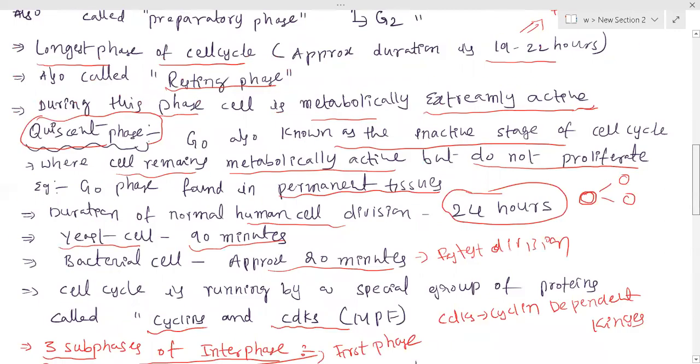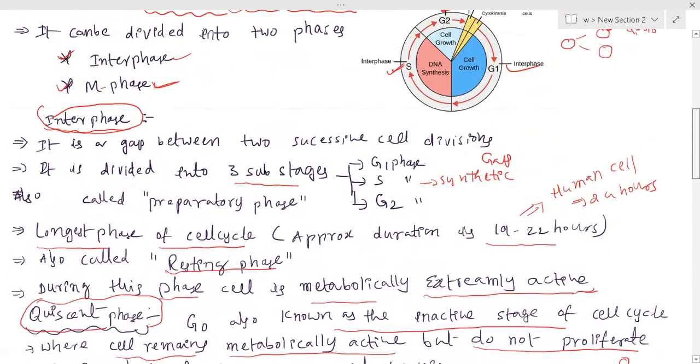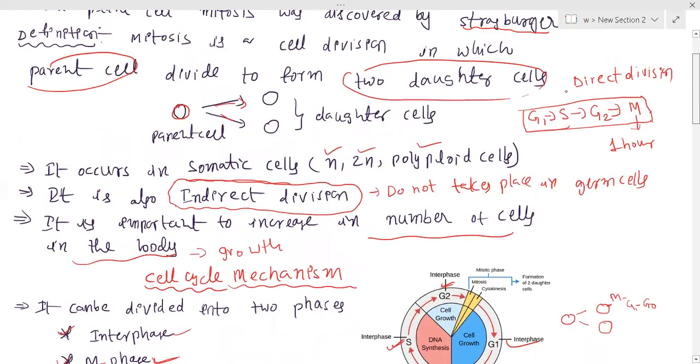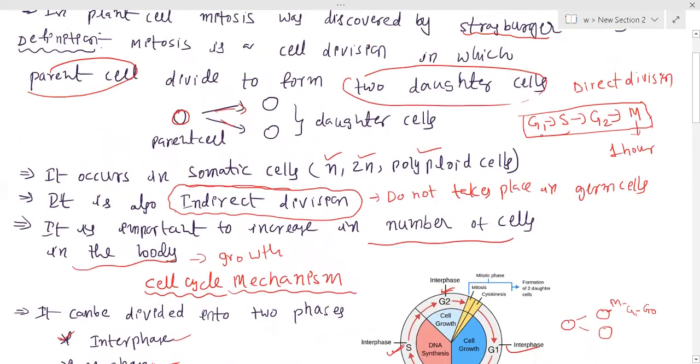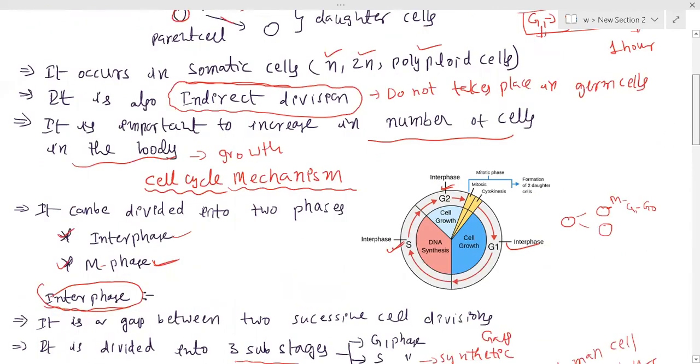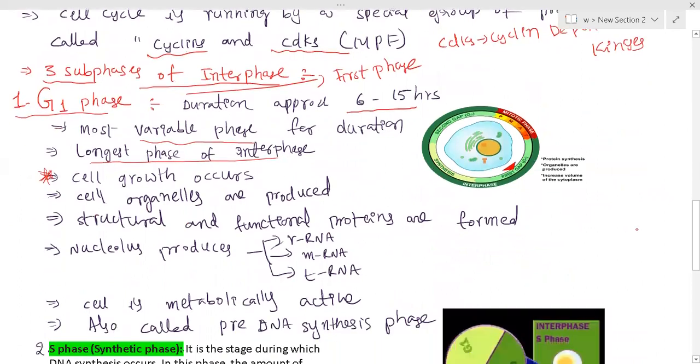I told you that when you take the sequence from G1 to S and G2 phase, this G1 phase is the longest phase. It is the first phase of interphase, the longest phase, and the most variable phase. Generally, what kind of changes can be seen inside the cell here?